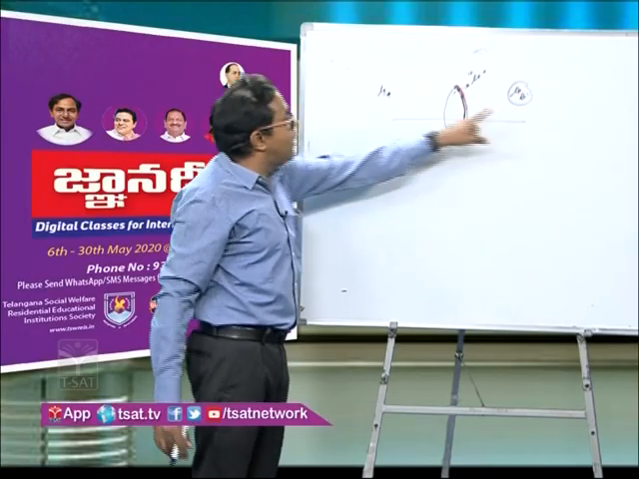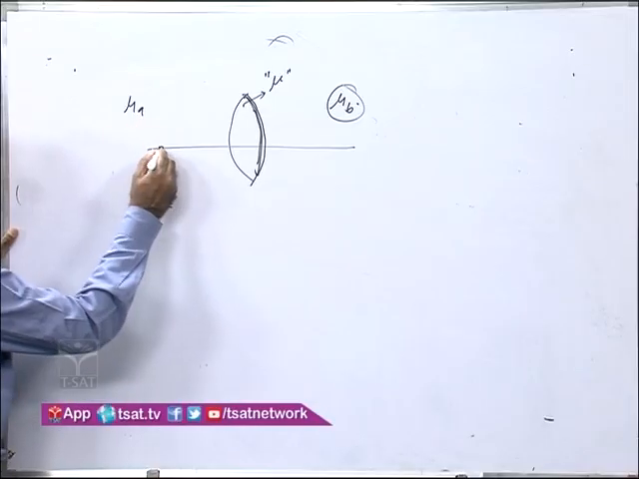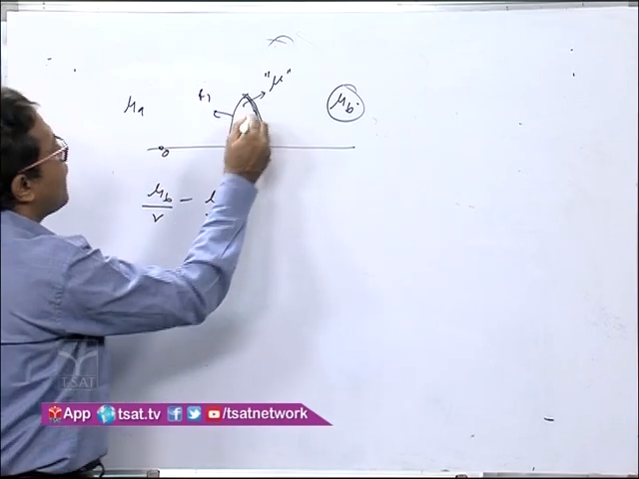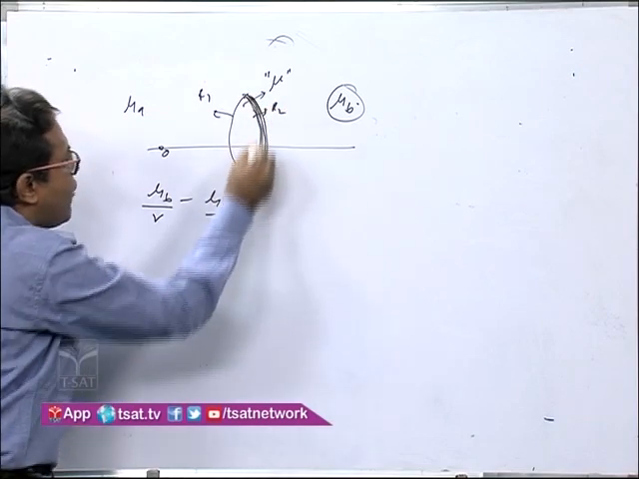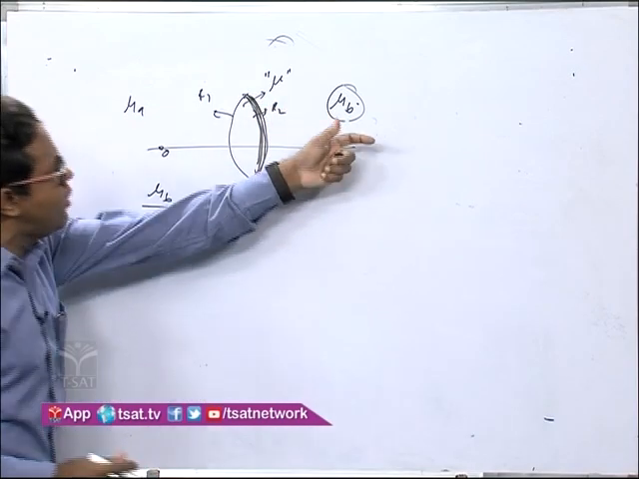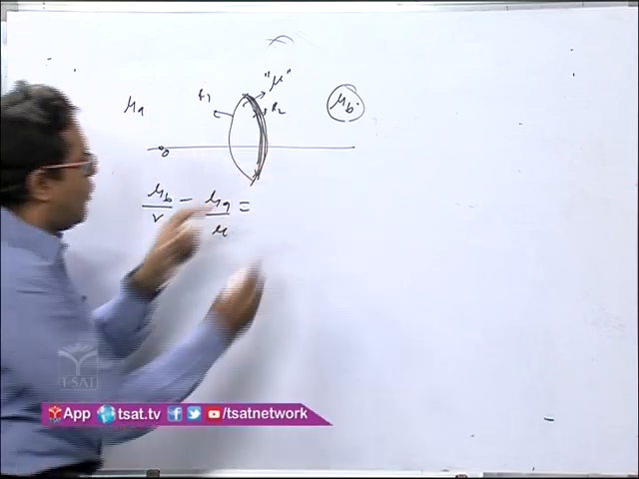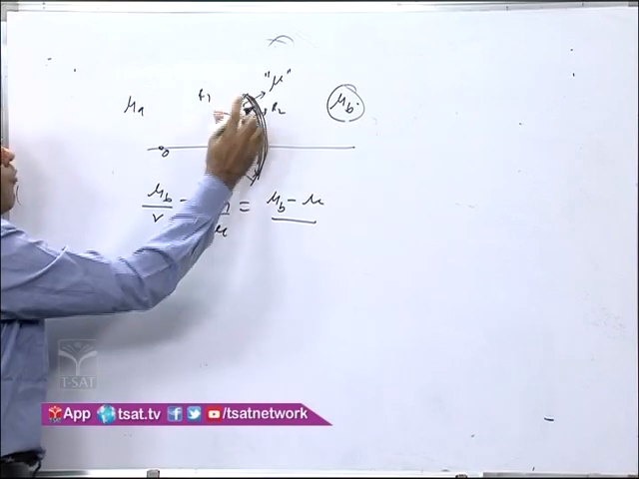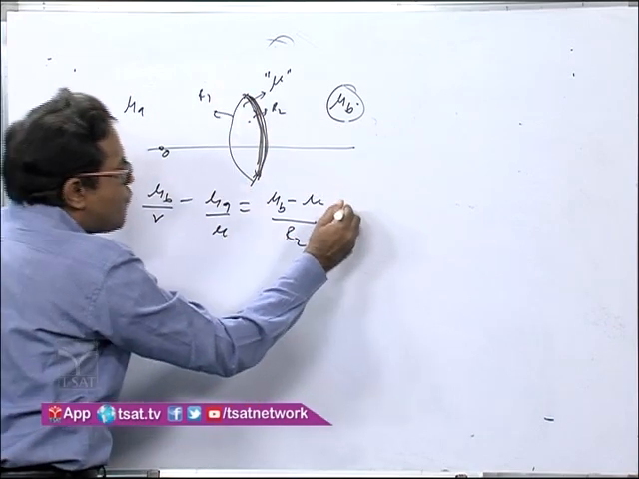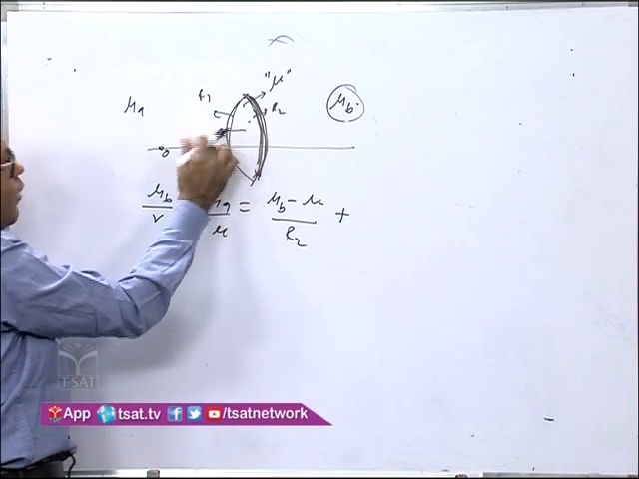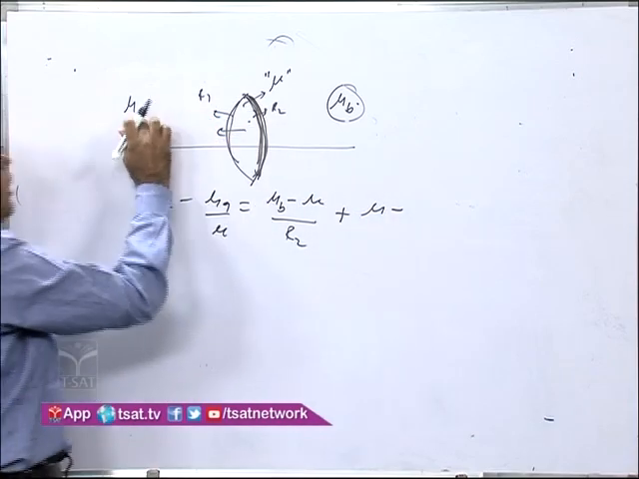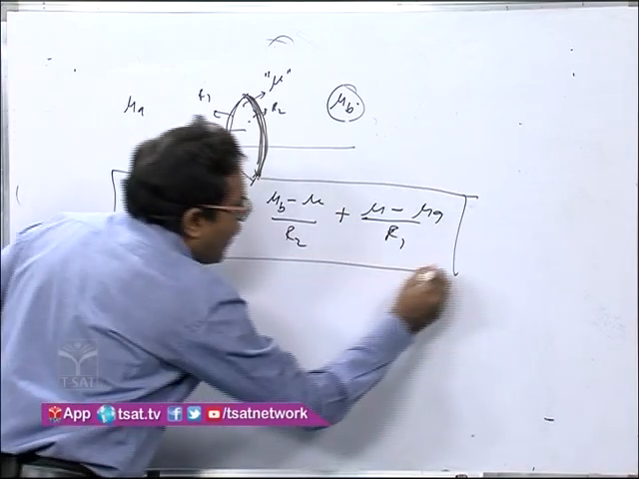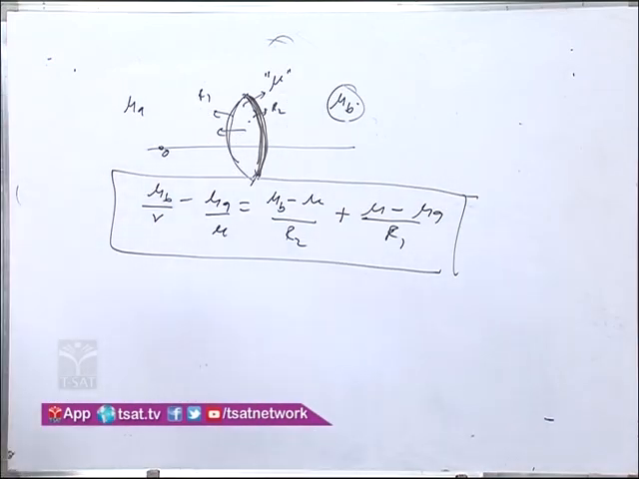The ray is incident from this medium, where the object is kept, minus mu a by u is equal to, let the radii of curvature be r1 and r2. Now you come to the second interface, you start from here, mu b, moving left to right toward the object, you write mu b minus mu by r2 plus, now you come to this one, again moving left to right, mu minus mu a by r1. This is a very important concept that can be used directly in competitive examinations.